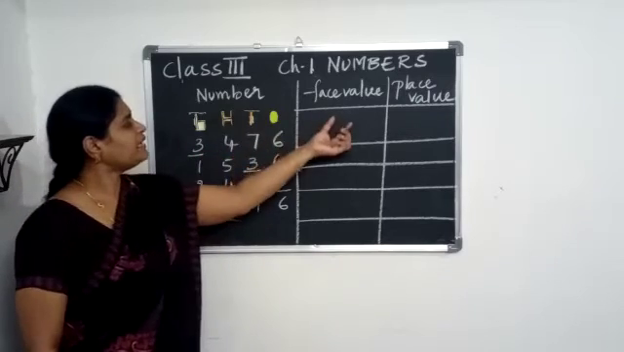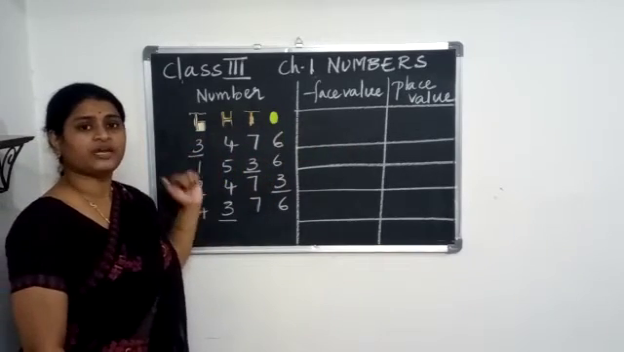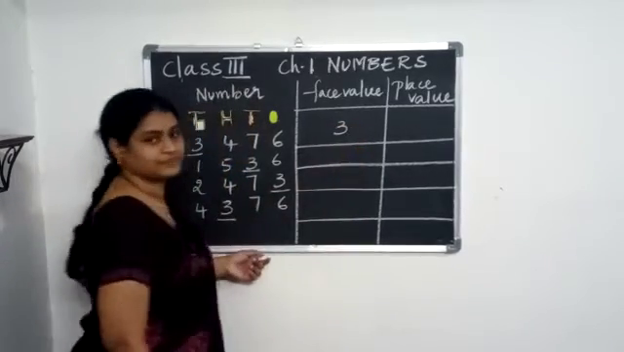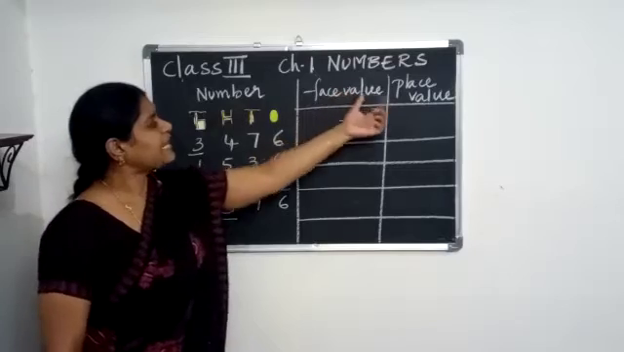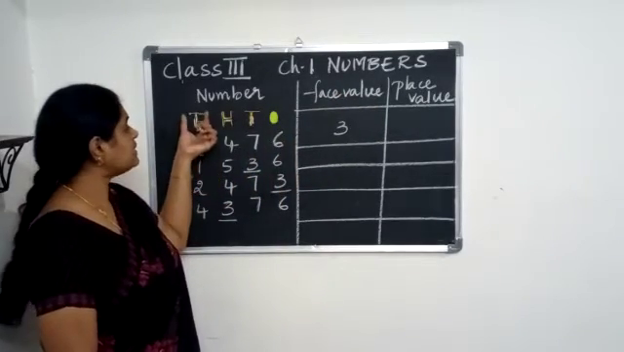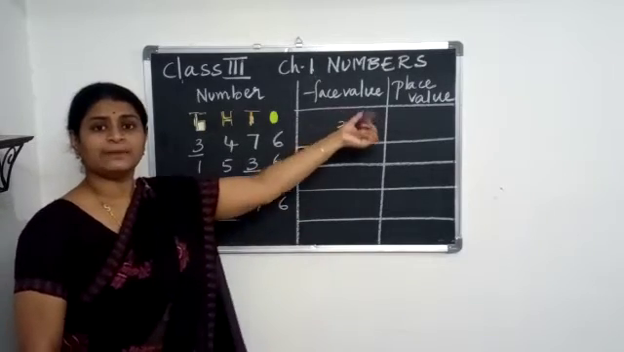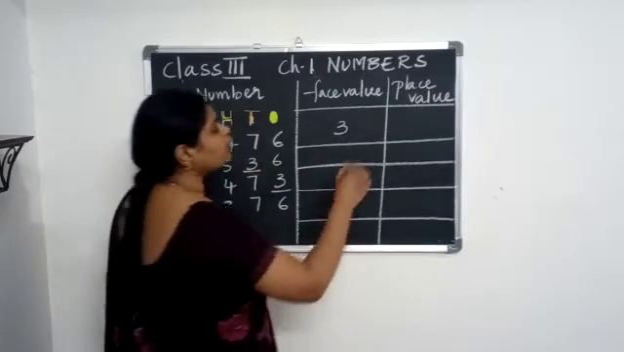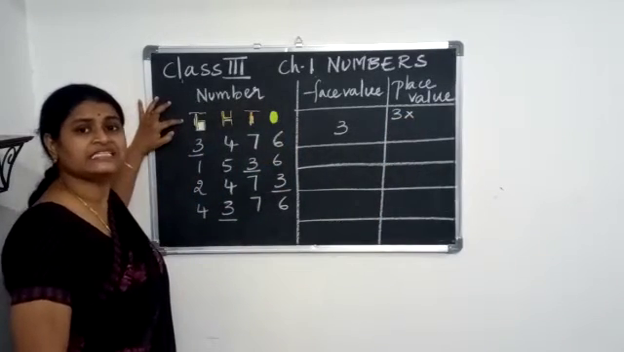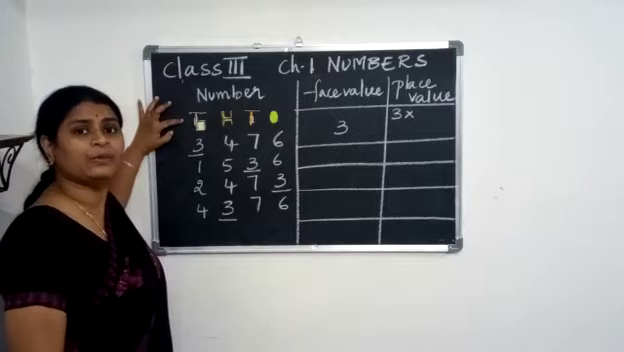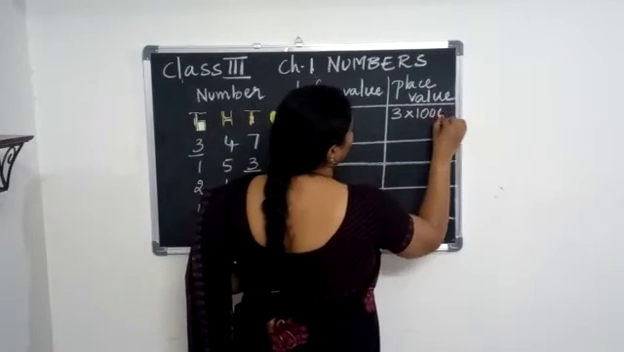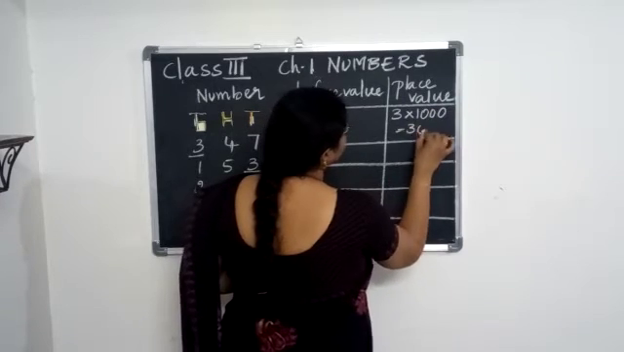Here, what will be the face value of 3, children? It is nothing but 3, isn't it? Whereas for the place value, the 3 is in which place here, children? It is in thousands place. So what will be the place value? 3 into, it is in thousands place, so you need to multiply with 1000. So 3 into 1000 is nothing but 3000.